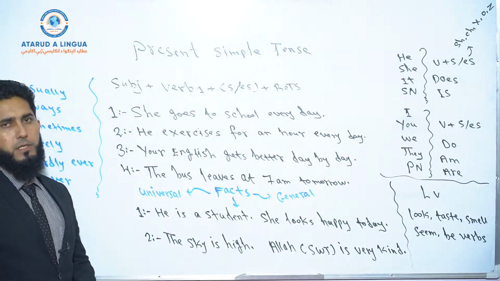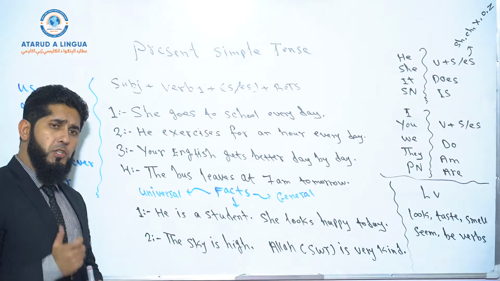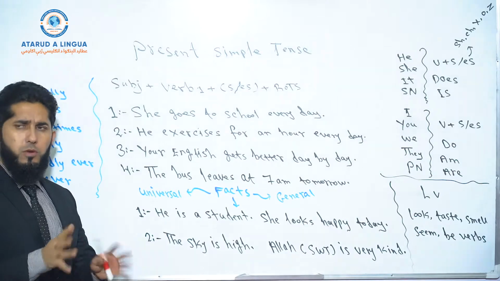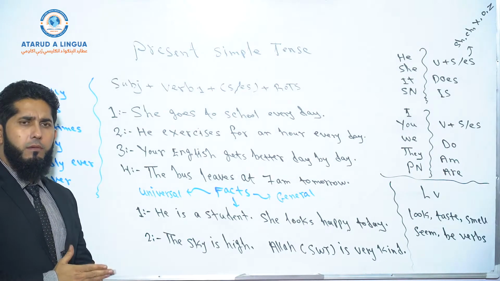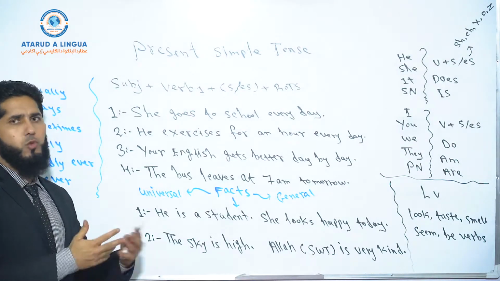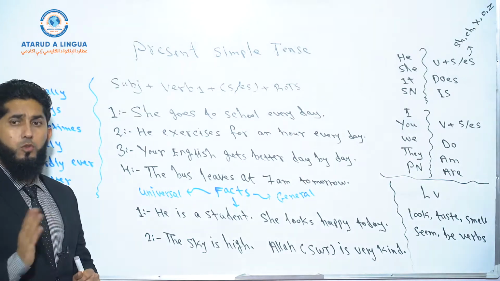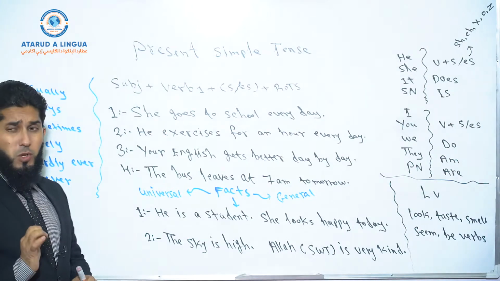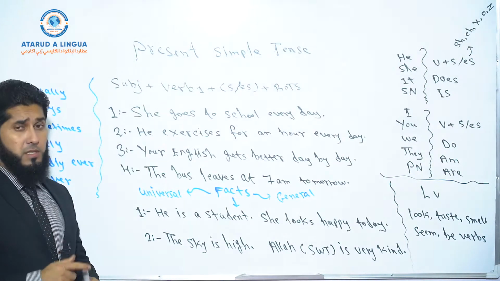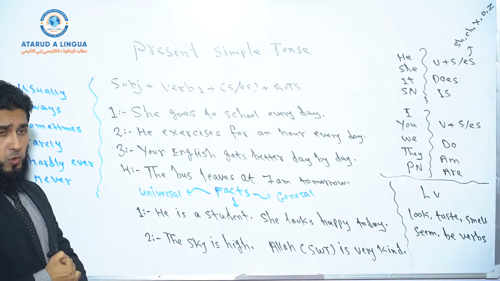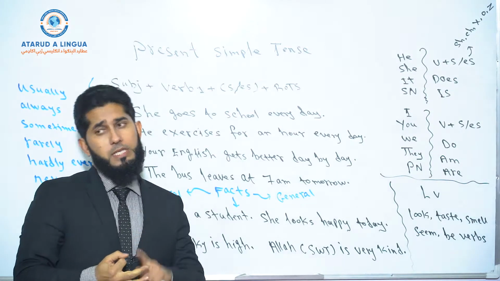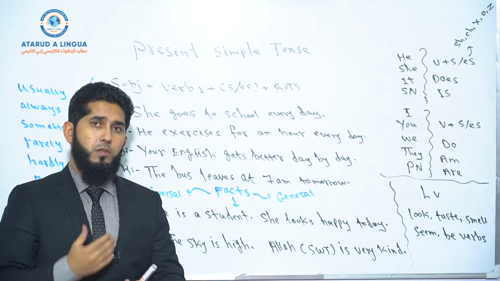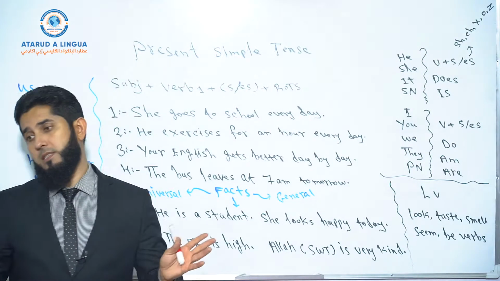Present simple tense. Keep in mind that each tense has one main usage, or two, three main usages, and it has some extra usages as well. We can use one tense for different purposes. Okay? So the main usage of present simple tense is to talk about habitual, regular, and daily actions. And also we can use this tense to talk about facts.